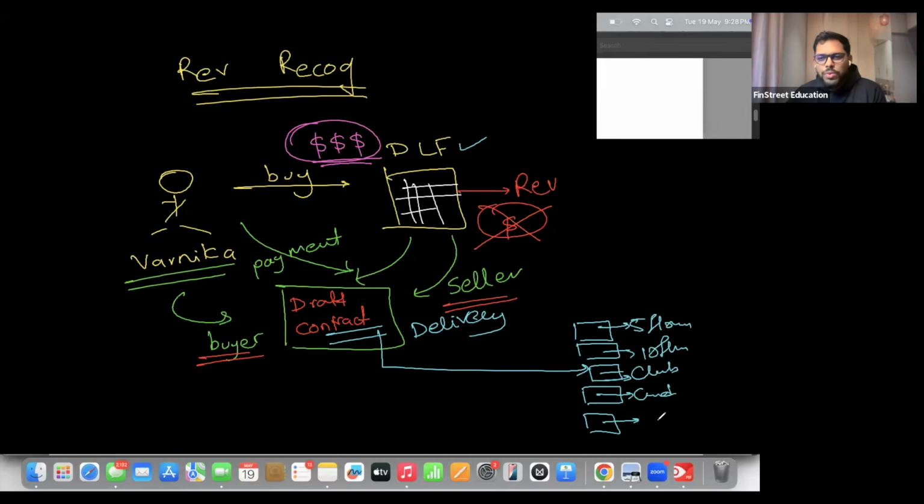And lastly, the overall pending items. And then Varnika will also say that, okay, as you are distributing your work, let me also distribute my payment. And once the distribution or the allocation is done, the final part is handing over the money or doing the delivery. That is the last step. So this is how our revenue recognition process goes. Now, once you are crystal clear with this, let's go back to the options and read them carefully.